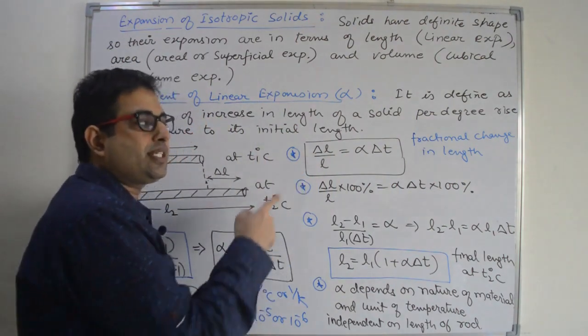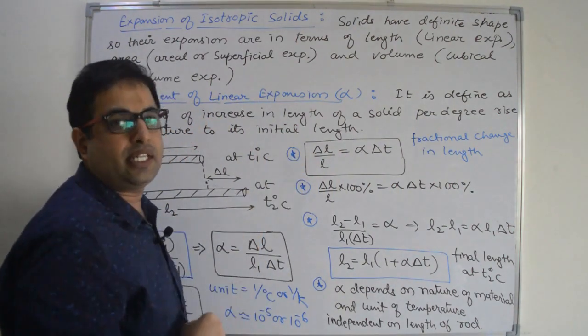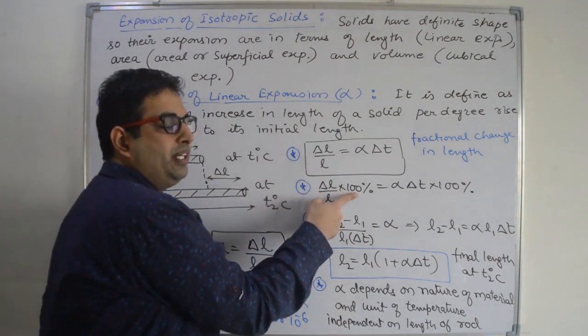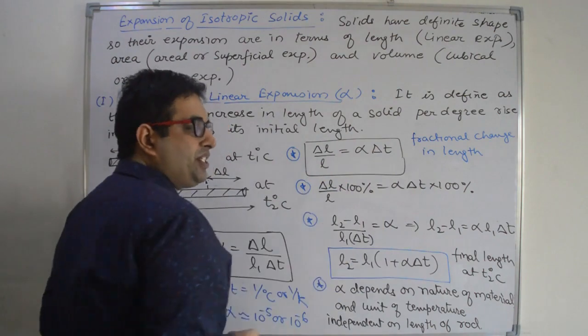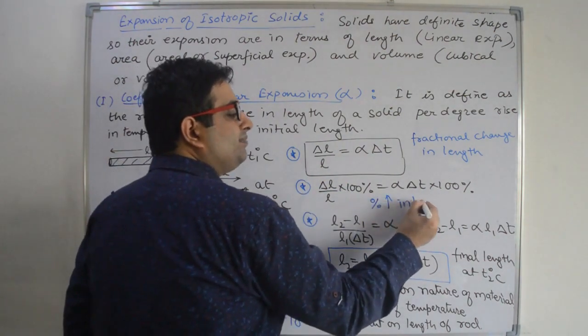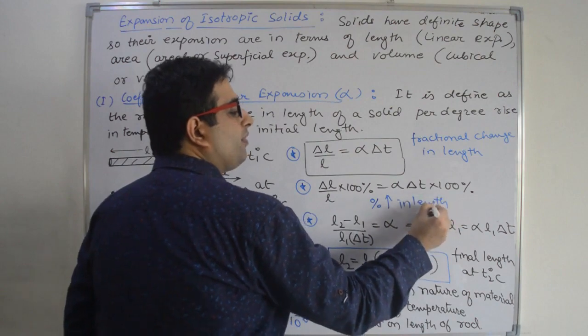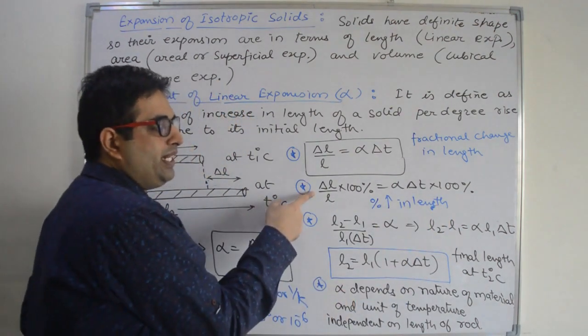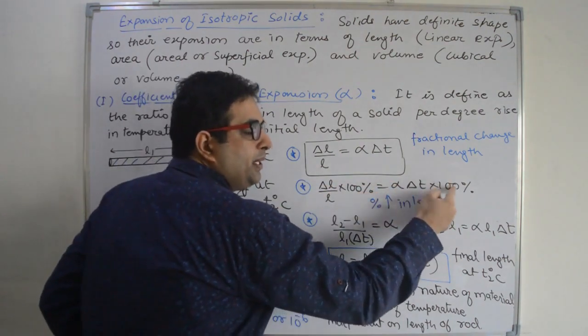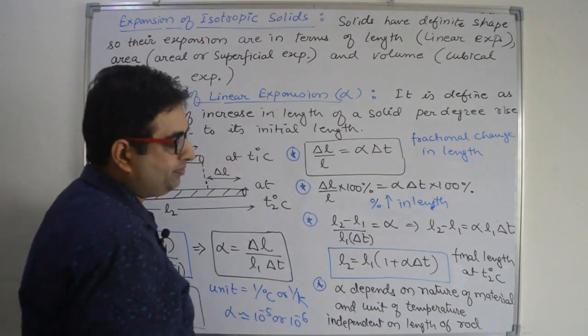If you multiply this relation with 100, then it becomes percentage change. This is percentage increase in length. So percentage increase in length is equal to alpha into delta T into 100%.